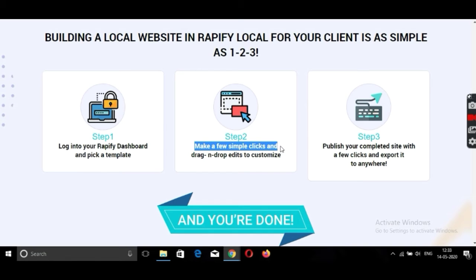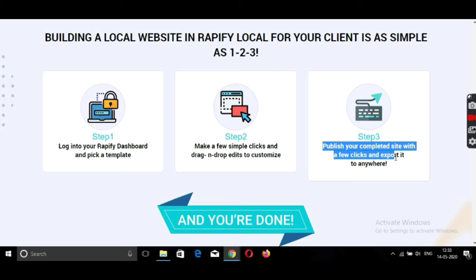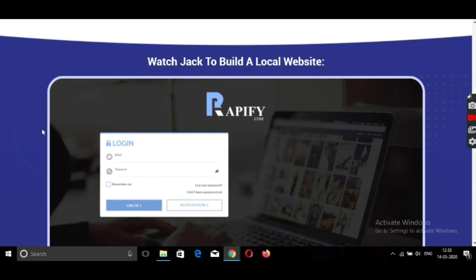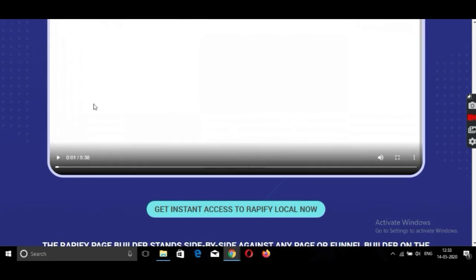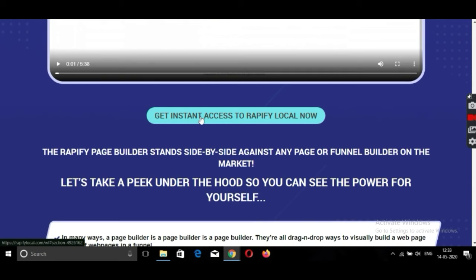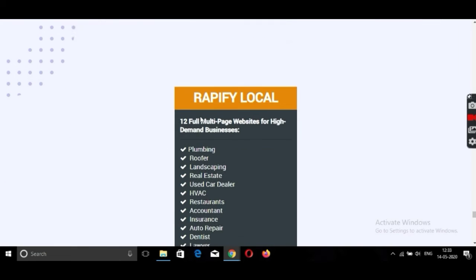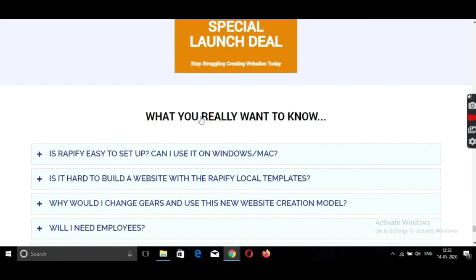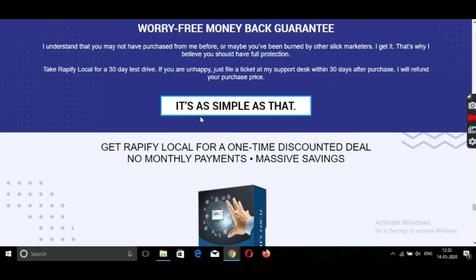Make a few simple clicks and drag and drop to customize. Publish your complete site with a few clicks and export it to anywhere. And here some videos of Rapify interface. And here a button to get access to the Rapify. Click here and access the Rapify Local.